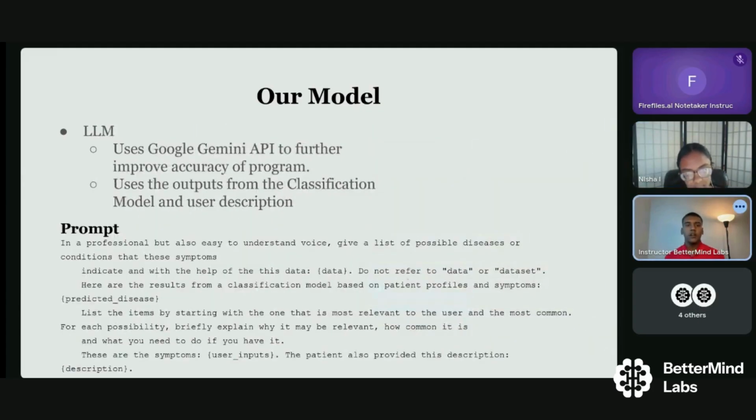Okay. Understood. And this LLM uses the Google Gemini API to further improve the accuracy of the description of the program. And it uses the outputs from the classification model and the user description. And this is the prompt that we input into our program in order to give the best response that we could for doctors and users.